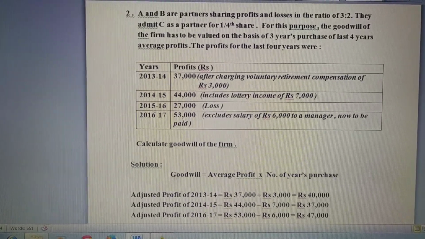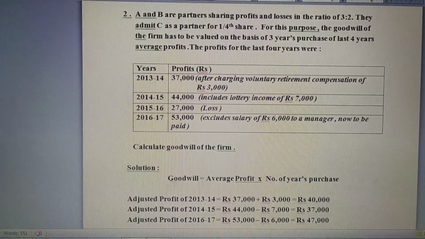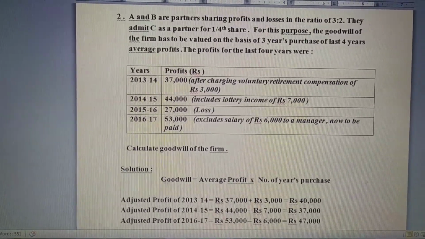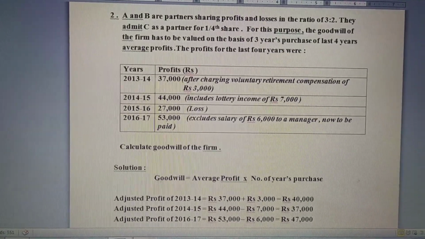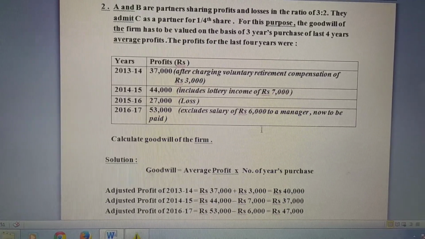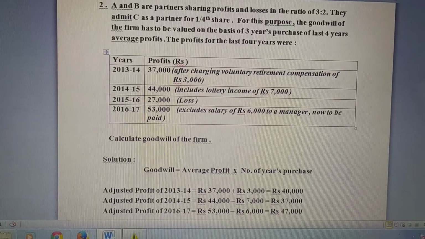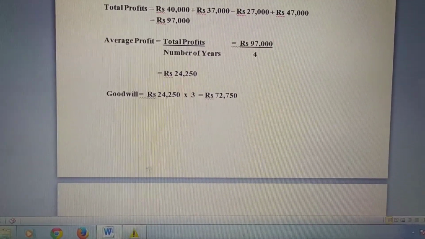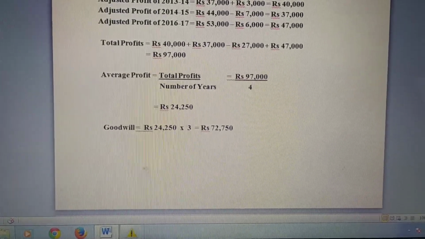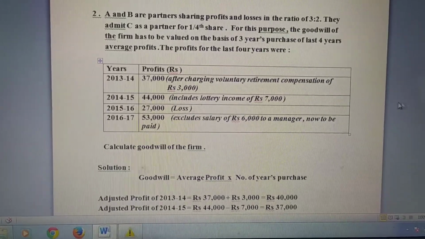So the formula of goodwill you all know: goodwill equals average profit multiplied by number of years purchase. In this question, can you see we have certain adjustments, like this voluntary retirement compensation, this lottery income, the salary to the manager. What is that? These are certain adjustments related to normal expenses, abnormal losses and abnormal gain. So let's start with our first adjustment.